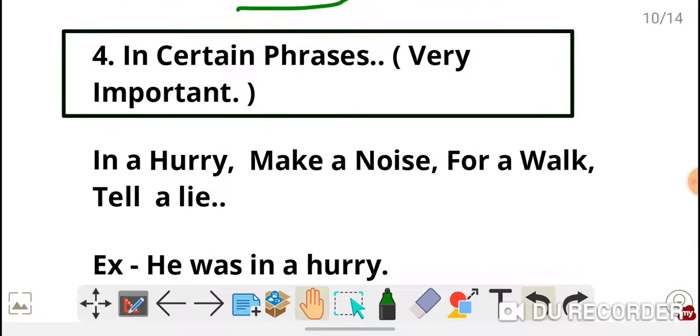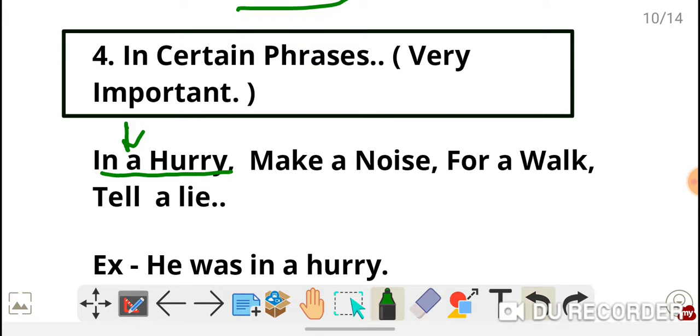Next, very very important. There are certain phrases which we call inbuilt phrases. In those phrases, we use a. These phrases are inbuilt, so you can't change them. The first one is very important, just note down: in a hurry. I was in a hurry. If you write I was in hurry, it is wrong. A is inbuilt.